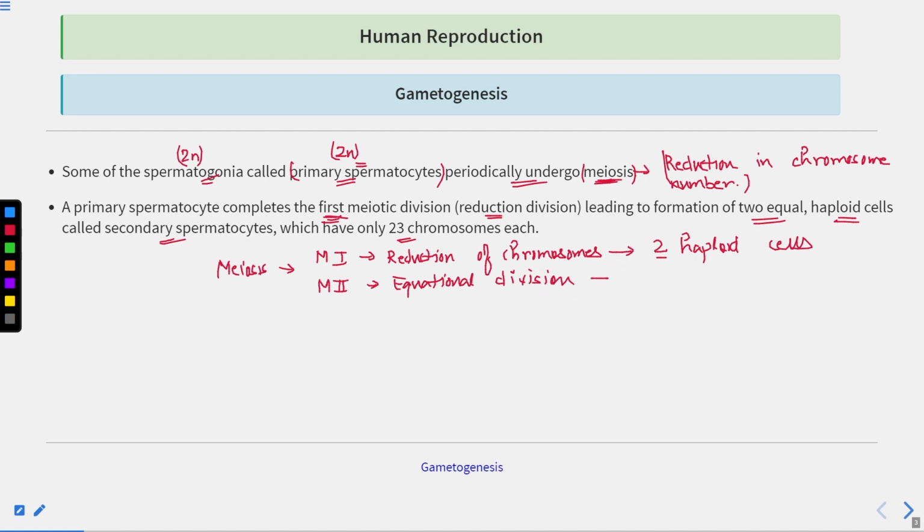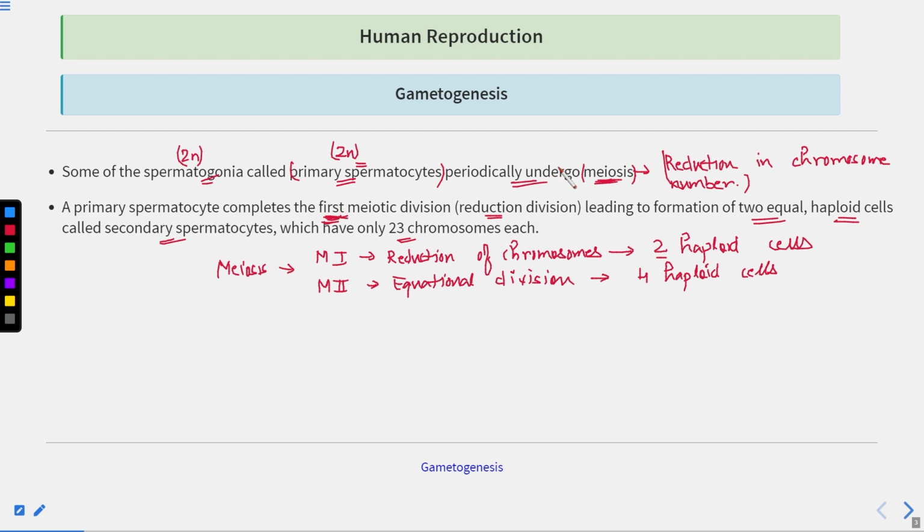And finally, at the end of meiosis, what will happen? Four haploid cells are produced. Four unique haploid cells are produced. Clear? So at the end of meiosis, four cells are produced. So we are talking about the first meiotic division.